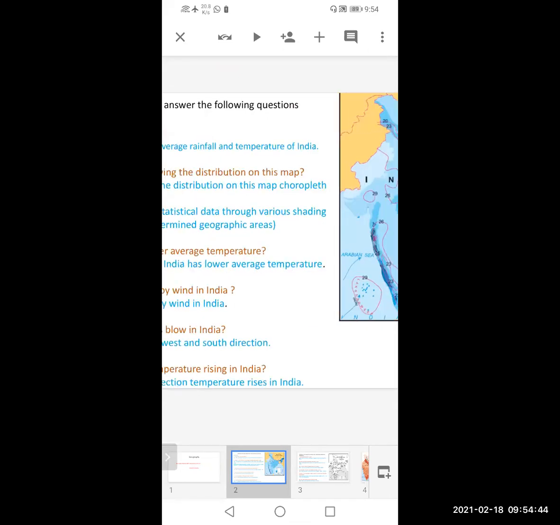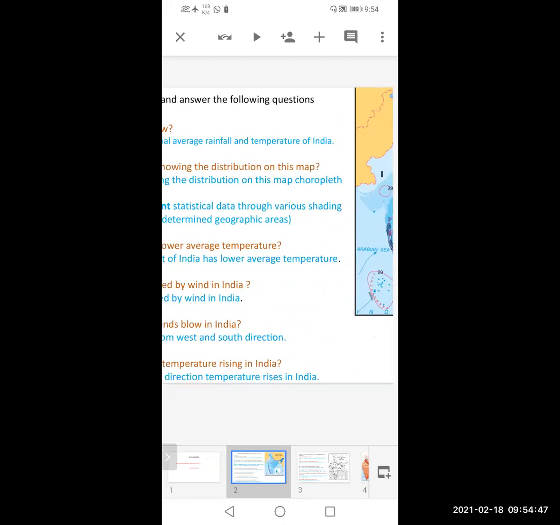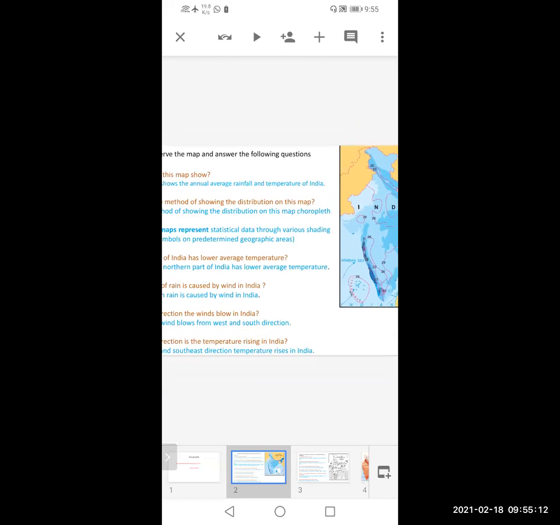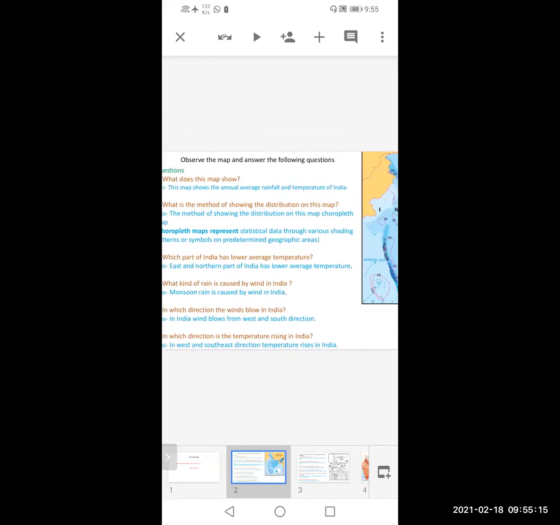What does this map show? Whatever is the title of the map, that is the annual average rainfall and temperature. ये जो नाम है मैप का वही आपको लिखना है। और जब भी आप आंसर लिखेंगे वो आंसर कंप्लीट सेंटेंस में लिखना चाहिए। एक क्वेश्चन एक मार्क के लिए होता है। ओके, so you have to write in a complete sentence. This map shows the annual average rainfall and temperature of India, like this. Okay.